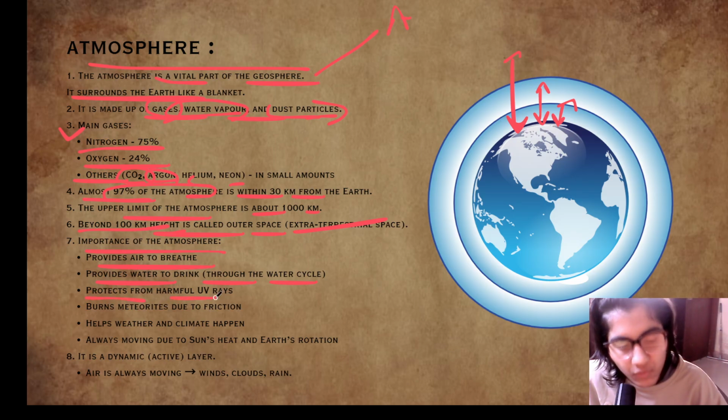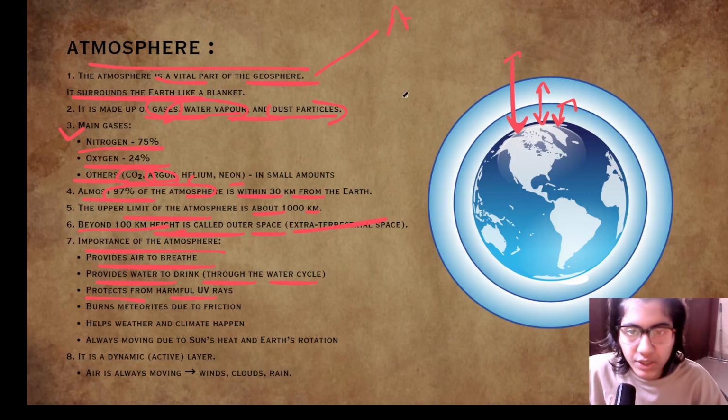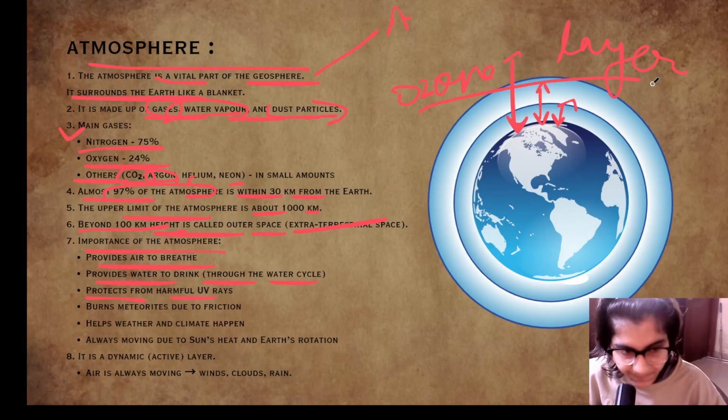It protects from harmful UV rays. The atmosphere helps protect us from harmful UV rays because the upper layer of the atmosphere includes the ozone layer, and the ozone layer absorbs the harmful UV rays.